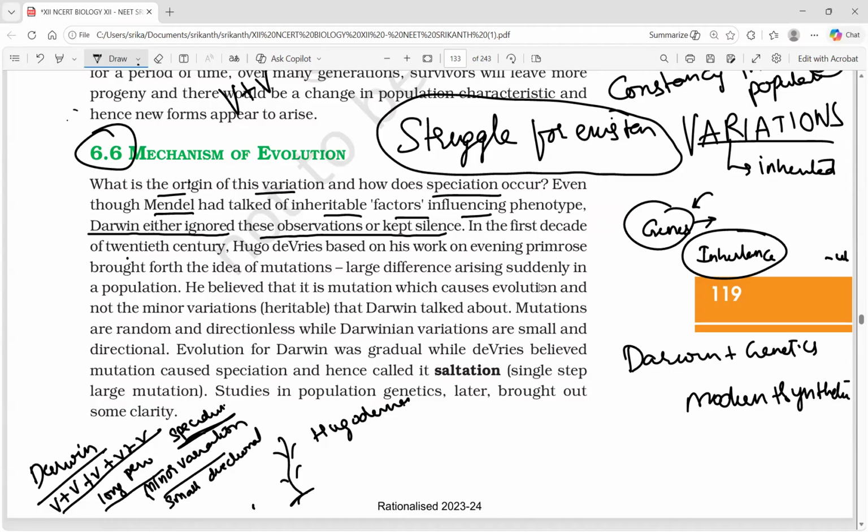First of all, let me write Darwin. Then afterwards we go with the mutations of de Vries. De Vries believed that mutation caused speciation, hence it's called saltation. Actually, this word was used by Darwin, who criticized de Vries's idea as saltation. Saltation means jumping. This is the Oenothera lamarckiana plant.